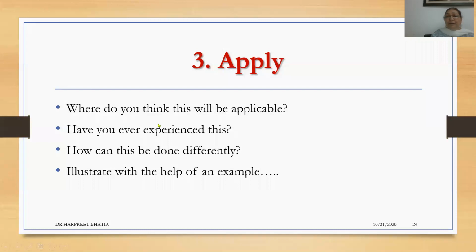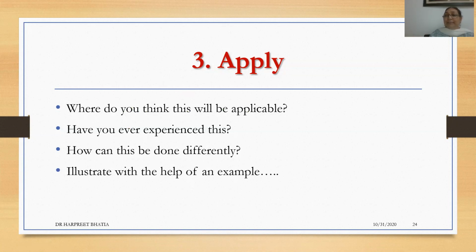So when we are questioning the student about the section of apply, you ask questions like, okay, this is a particular theory. Where do you think this will be applicable? Like the example in the picture about Newton's law, how it is applicable in an accident. Or you ask, have you ever experienced this?